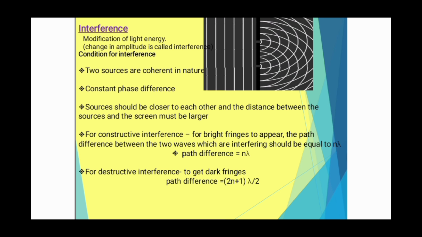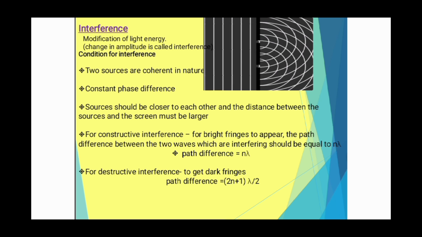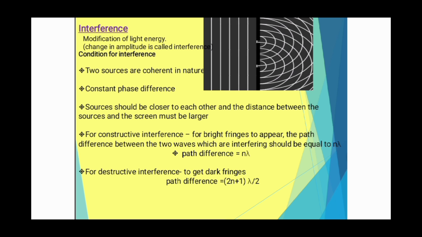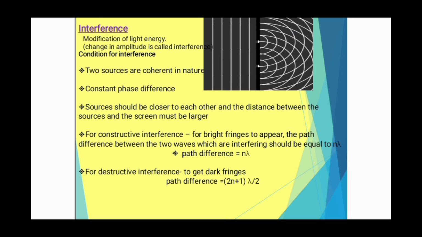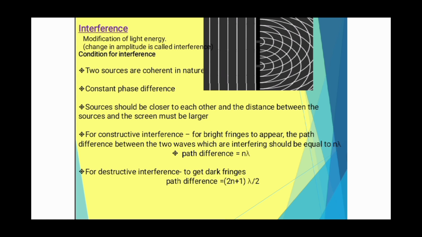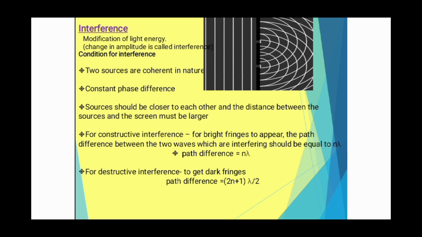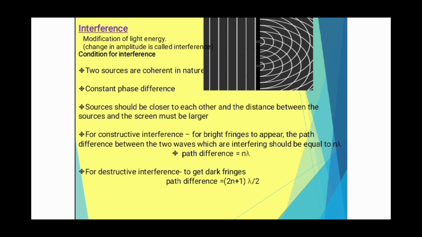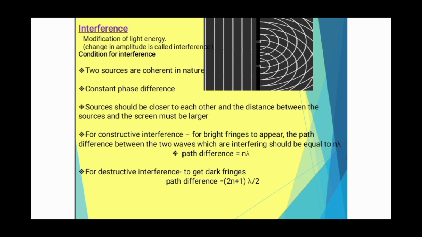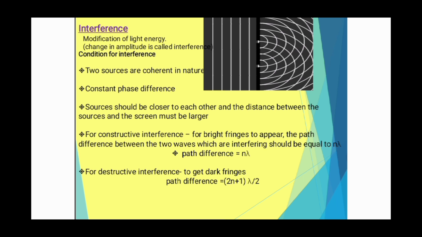For constructive interference, for bright fringes to appear, the path difference between the two waves which are interfering should be equal to n lambda. That is, path difference is equal to n lambda. For destructive interference, to get the dark fringes, the path difference is equal to (2n plus 1) times lambda by 2.